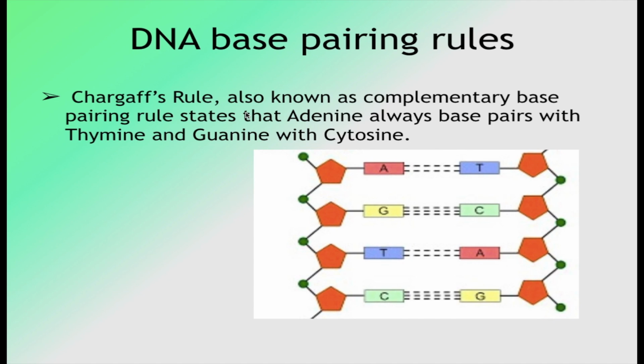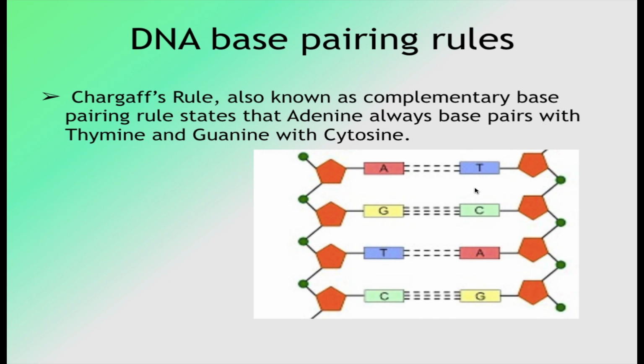First rule is that in any double-stranded DNA, the number of guanine units always equals the number of cytosine units. The concentration of G is equal to the concentration of cytosine, and the number of adenine equals the number of thymine.